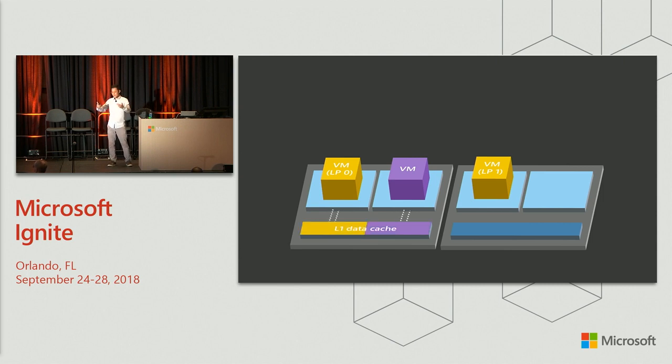So in a normal case, these 2 VMs share the L1 data cache happily. But for a malicious or compromised VM, the second VM can actually access the L1 data cache for the first VM, and this is known as the L1TF attack.